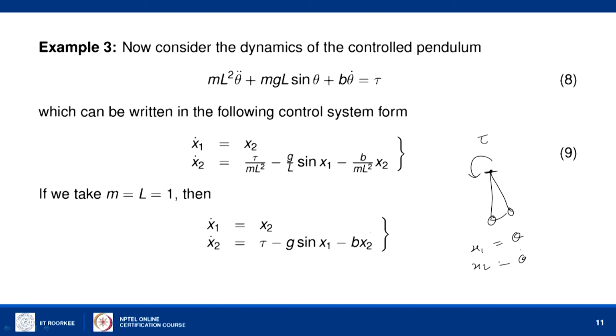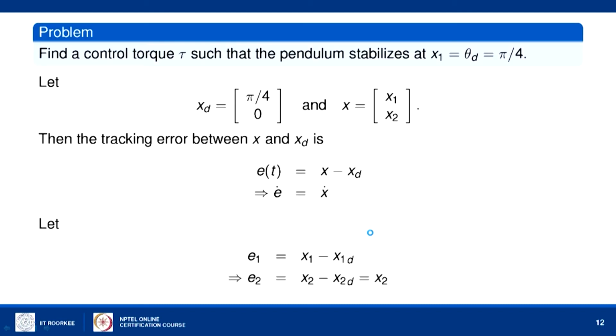So, it is the same system as we considered earlier, except the forcing term tau, or the control term. So, now our aim is to find a control torque in such a way that the pendulum stops at this angle.